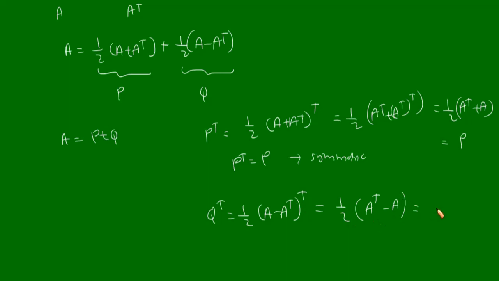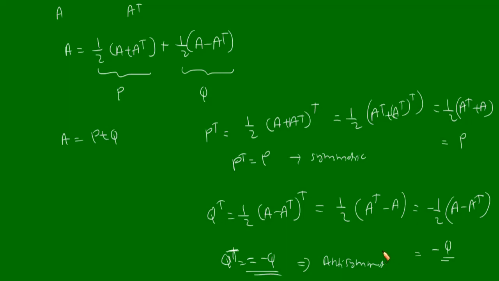Okay. So this is equivalent to minus half into (A minus A transpose), and A minus A transpose is equal to 2Q. So this is equivalent to minus Q, and our result is Q transpose, not Q dagger, Q transpose is equivalent to minus Q. So this implies that the part Q is anti-symmetric or skew-symmetric.